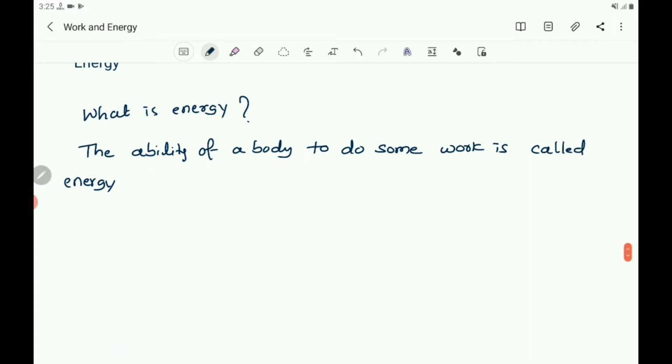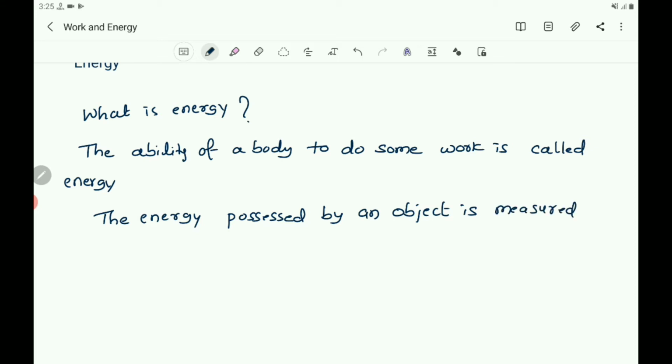So you take: the energy possessed by an object is measured in terms of its capacity of doing work.